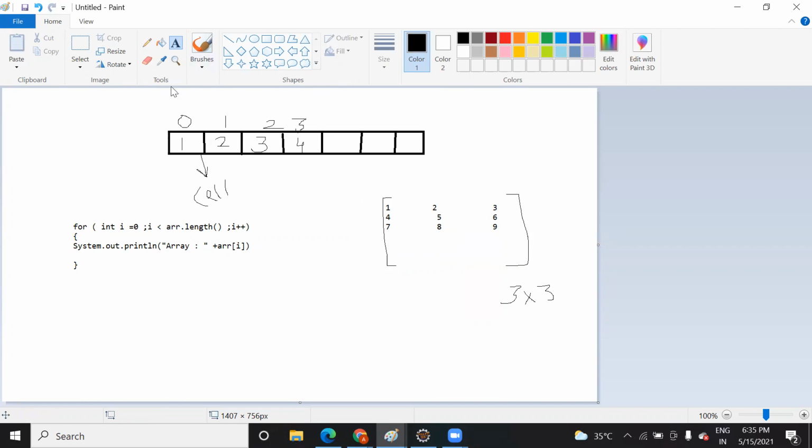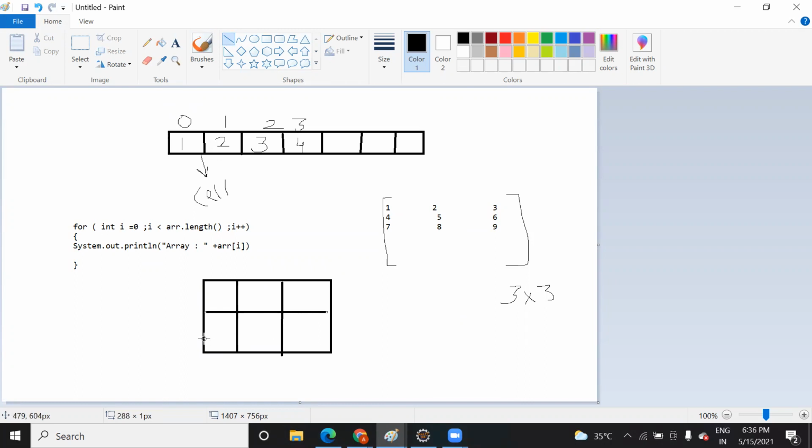If you see it in a more exact way, it will look like this, where your data will be 1, 2, 3, 4, 5, 6, 7, right?